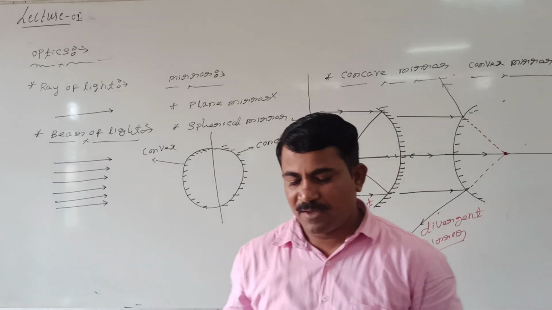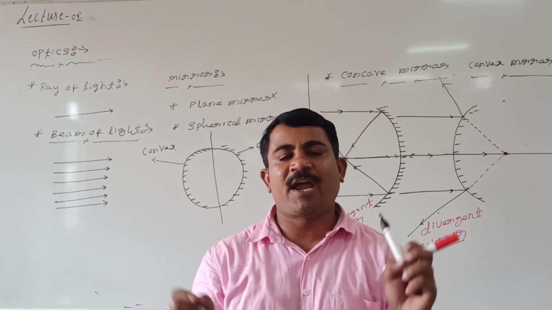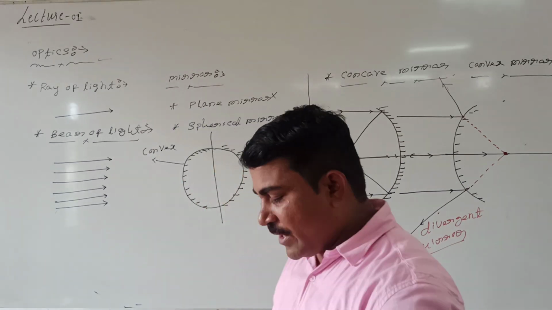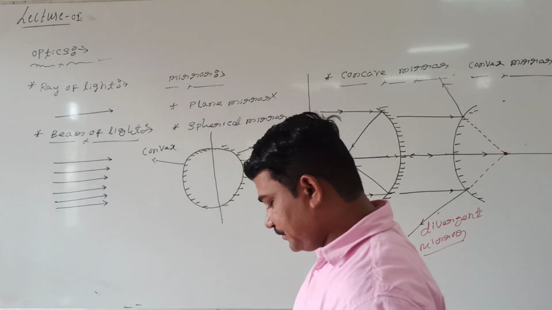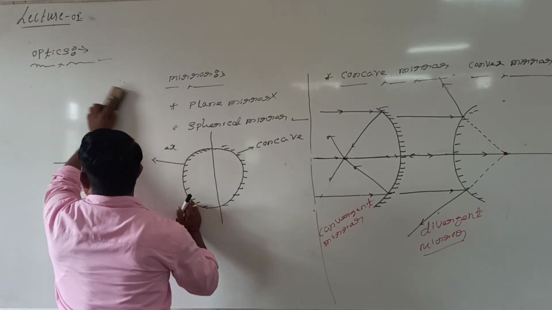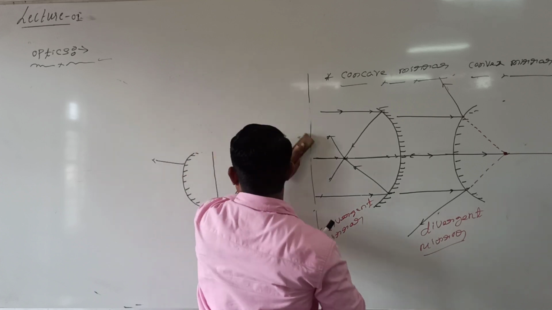After this, now we will discuss what is meant by image and what are the types of image. That we'll see. See here. Our next point is image.